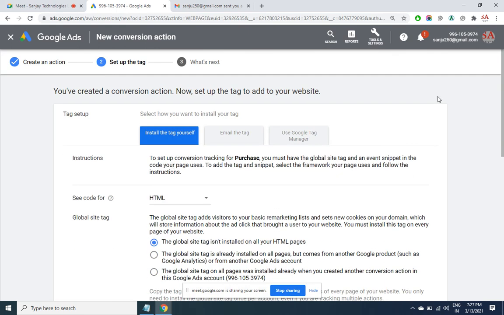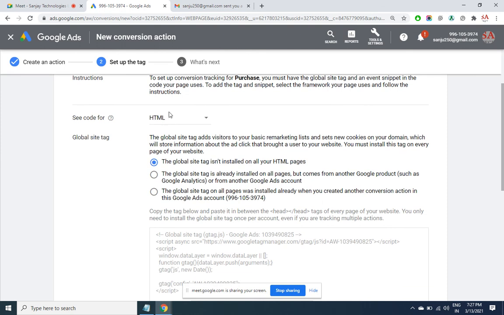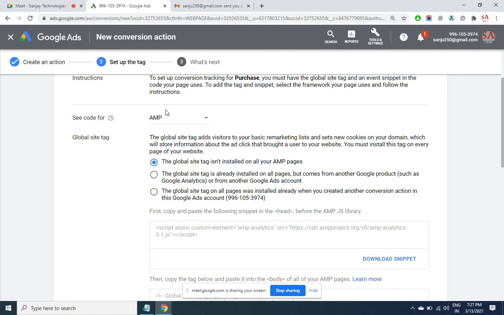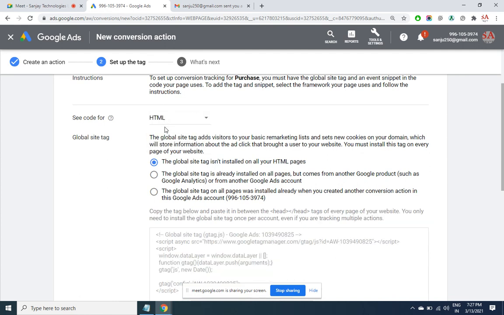Install the tag by yourself. So what is the type of site that you have got? HTML or AMP. This is for mobile, this is for general desktop based website.